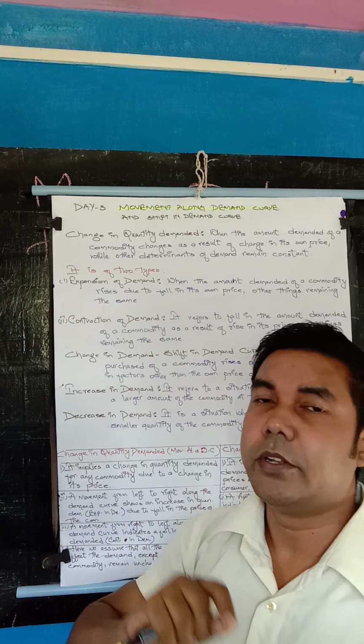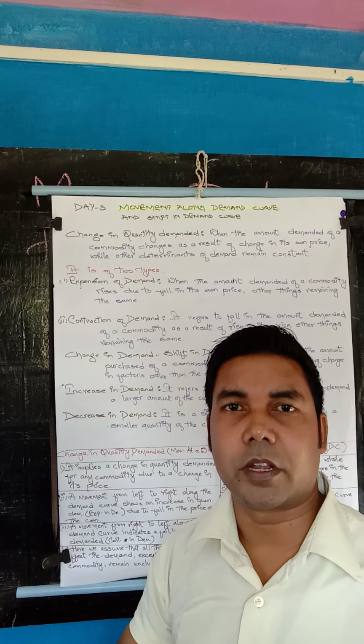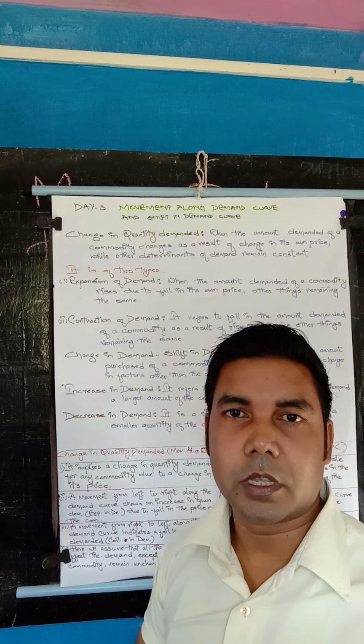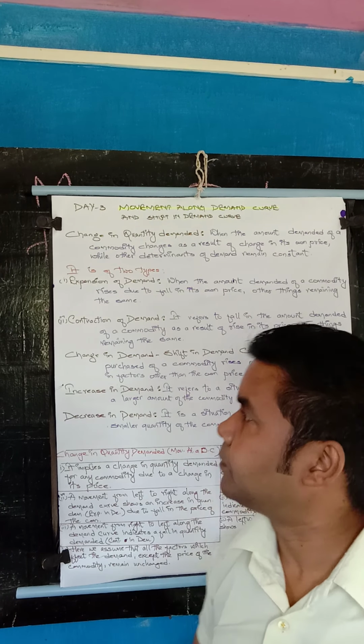Last time we studied the determinants of demand. Thus, leaving the price of the commodity, all the other determinants remain constant. It is called change in quantity demanded or movement along demand curve.